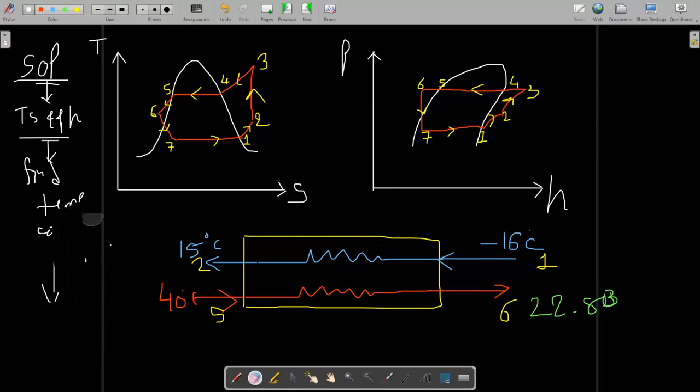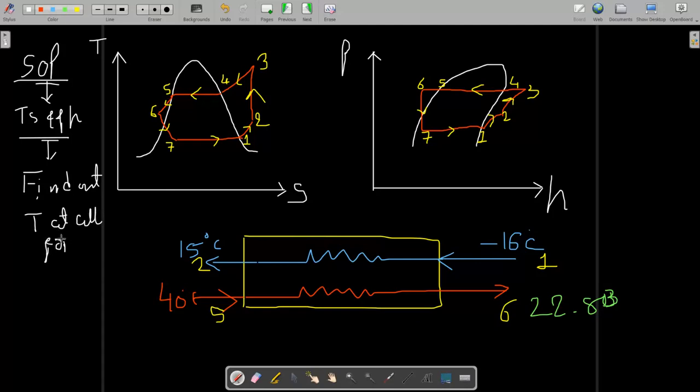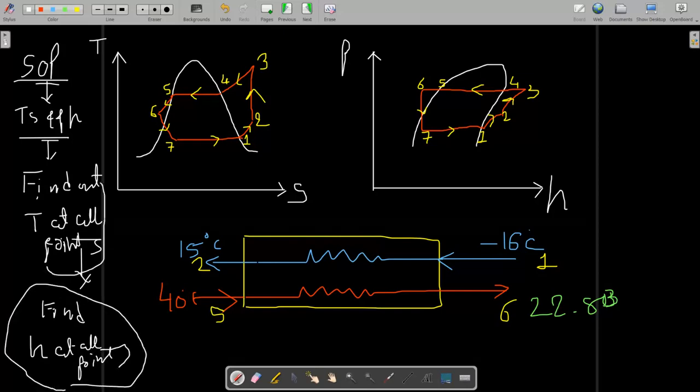Let me write with some good handwriting, because my handwriting is quite bad. Find out temperature at all points. Then the third step is to find enthalpy at all points. So this is the process.